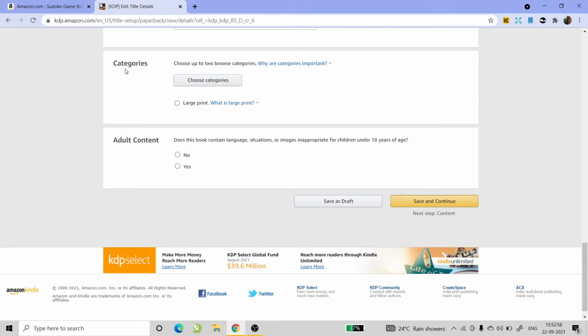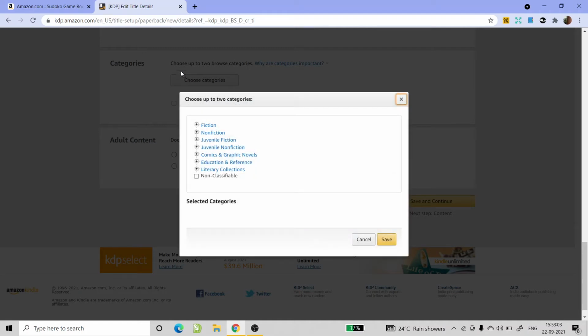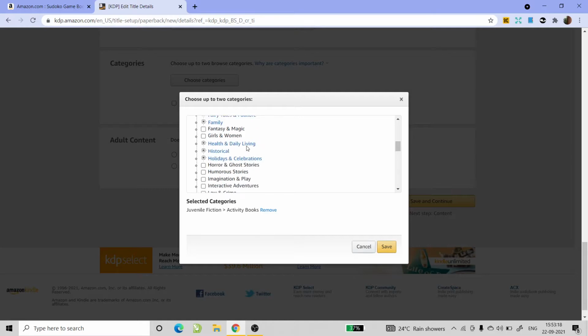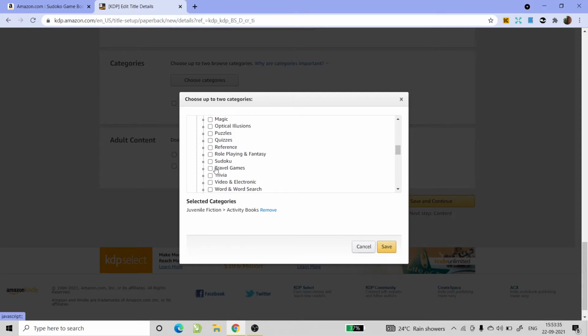From there, you will get many options, and according to your niche, you can choose which category you want to select. I know my book is a game book, so I can either select activity book or search for games and select Sudoku itself. You can select various things. You have to look for categories in which your book fits.